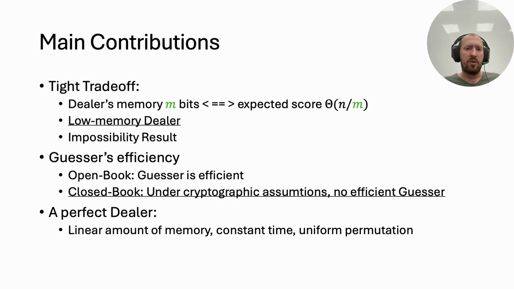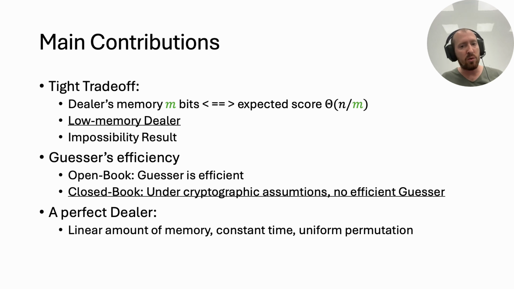In this paper, we showed that there is a tight trade-off between the amount of bits that the dealer has and the score that a guesser can achieve when playing against such a dealer. We present a dealer with m bits of memory against which any guesser scores at most n over m plus ln m points in expectation. This dealer is efficient and runs in constant time.